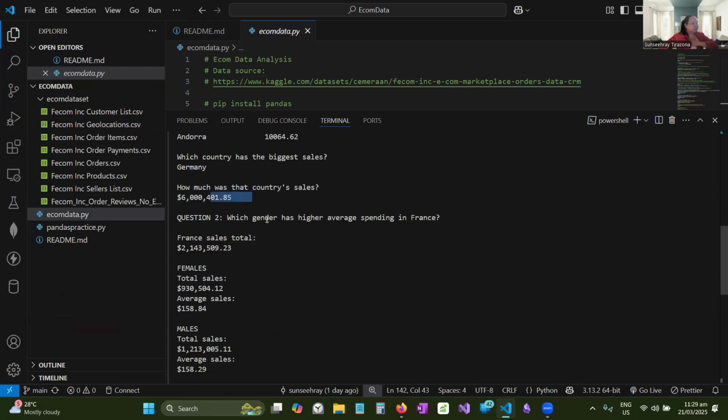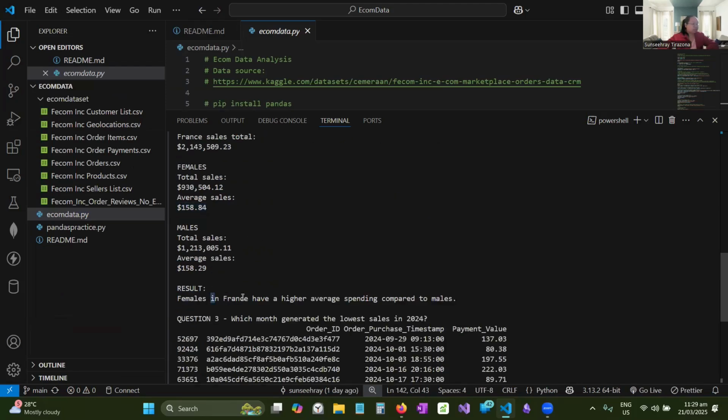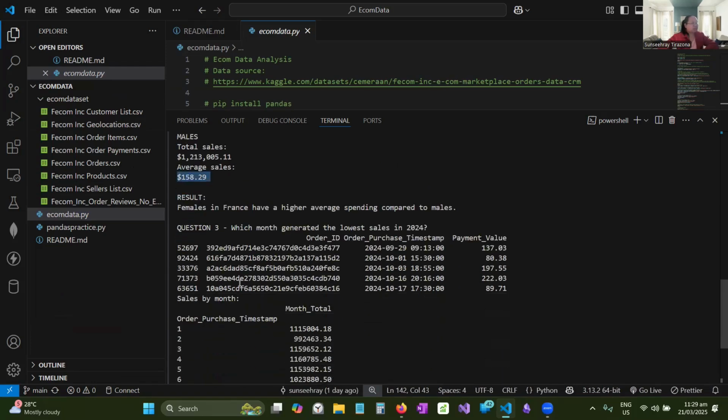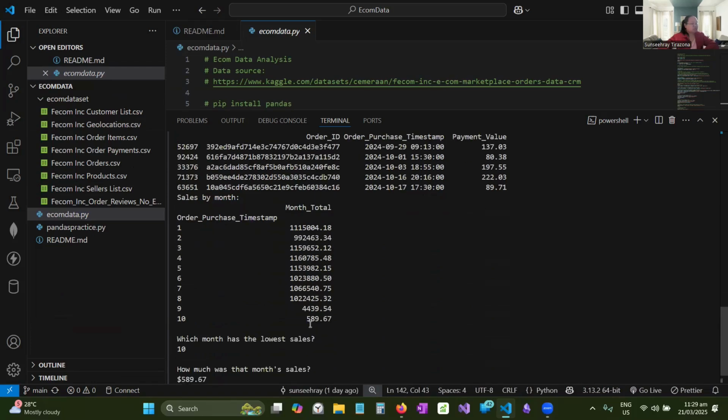And for question two, which gender has the higher average spending in France? The answer is females in France have a higher average spending, which is shown here: 158.84 for females and 158.29 for males. And for the last question, the month with the lowest sales in 2024 is found to be